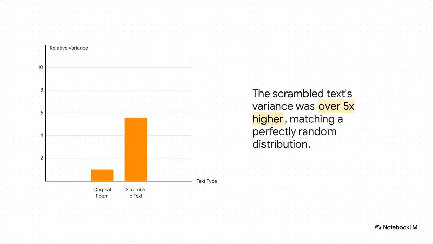So what happened when he ran the numbers on this scrambled mess? Well, check this out. The low variance just vanished. It was gone. The new data was a perfect match for a purely random distribution. He had proved it. Saussure was right. The physical act of speaking was the secret rule, the hidden force shaping the poem's statistical fingerprint.